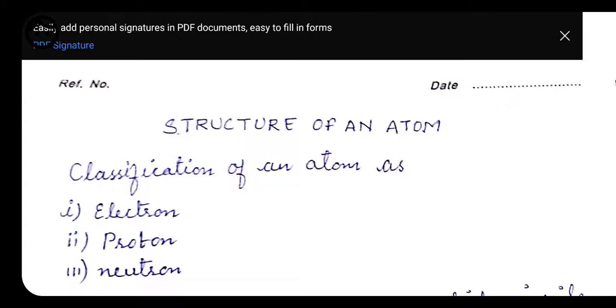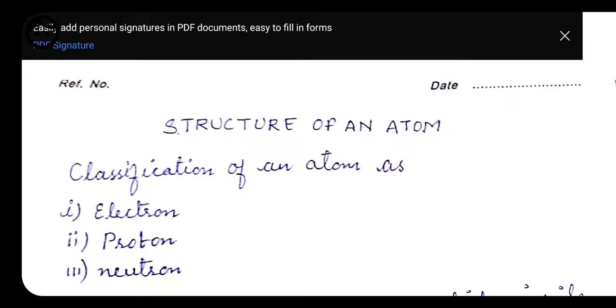Students, before starting this chapter, I want to tell you that we are conducting your pre-mid examination after 15th of August. The syllabus for your pre-midterm is the first and second chapters both. If we are able to complete this second chapter within this week, then the whole chapter will be asked. If we cannot complete the whole chapter, then half of the second chapter and the full first chapter will be asked for your pre-midterm. Okay, so let's start with the structure of an atom.